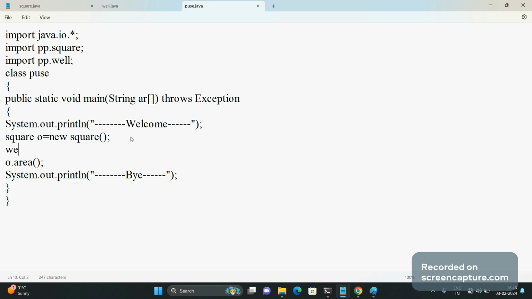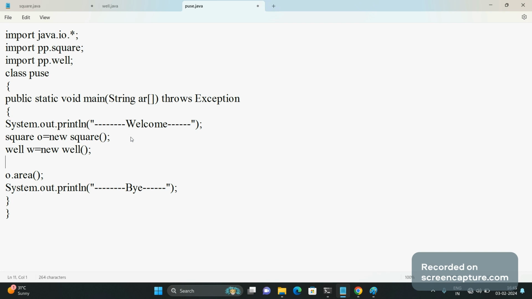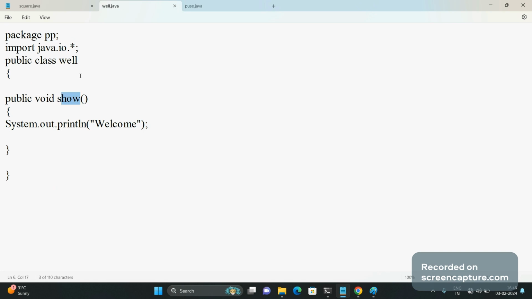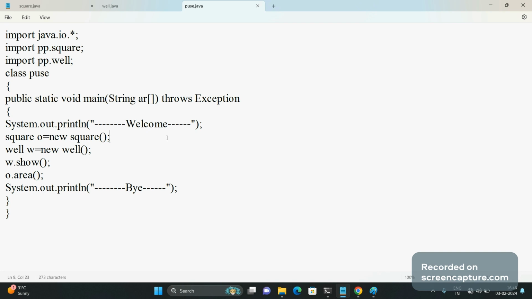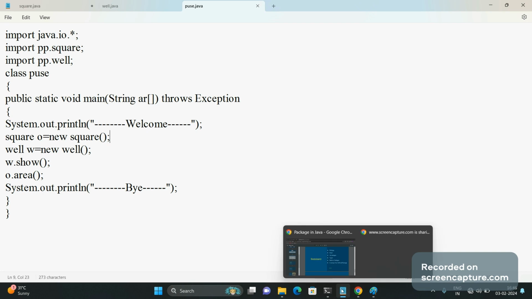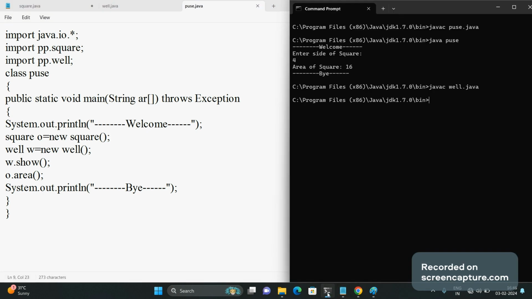Well w = new Well, and I will call the w.show method, which is displaying welcome, right? In Well we have a show method, so I have written that in the Puse file. Let's compile our Puse file code now. javac Puse.java, no error. Run java Puse. Welcome.